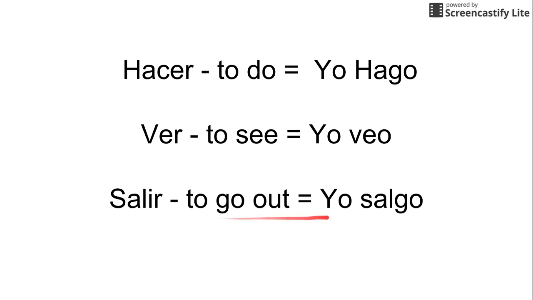And then salir, to go out, it's another go verb. We chop off the IR. Instead of just adding an O as we normally would, we add a GO, which is salgo. So hago, veo, and salgo. Like I said, there's no pattern to this. This is something you simply need to know, and we'll let you know in the unit if that's a verb that we should be using.